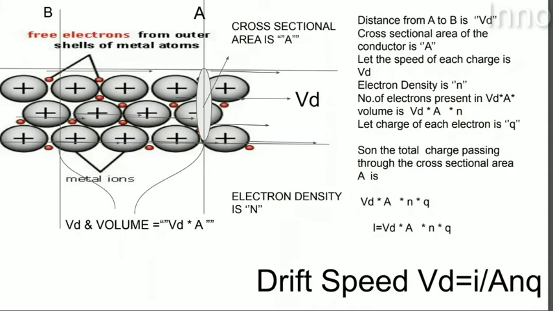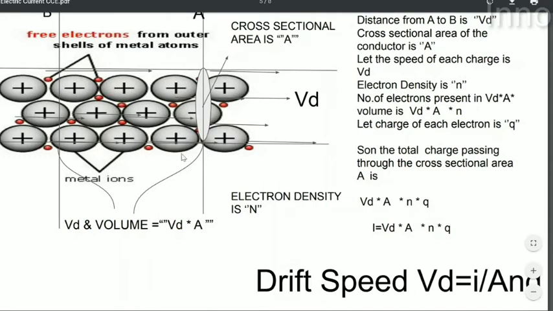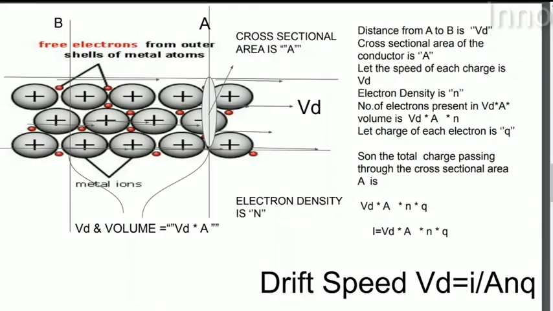This minus symbol represents that the direction of current in the conductor is always opposite to the direction of electrons. If the electrons are moving from left to right, then the direction of current is from right to left. If the electrons are moving from right to left, then the current is from left to right. So why we take the direction of current opposite to the direction of electrons is given by this formula. I hope you understood this one. Let's move to the next concept.